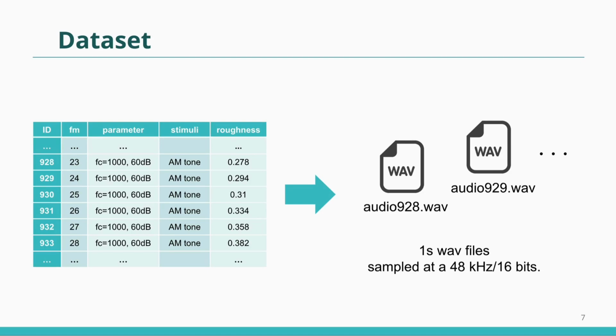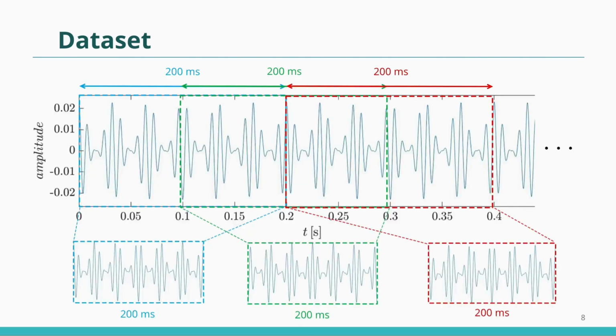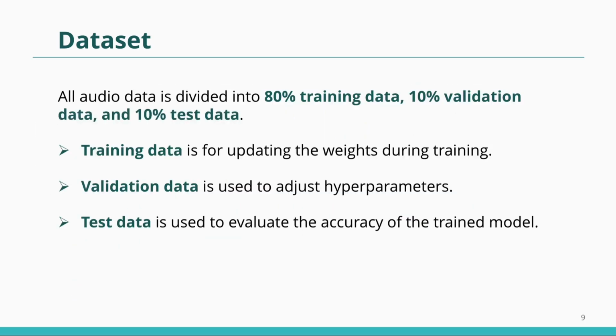These data were then used to create the audio files. In this research, 6,015 files were created. Each audio file is 1 second in length and sampled at 48 kHz. To increase the training data, each audio file was divided into 200 millisecond segments at 100 millisecond intervals. Before training, all audio data is divided into 80% training data, 10% validation data, and 10% test data.